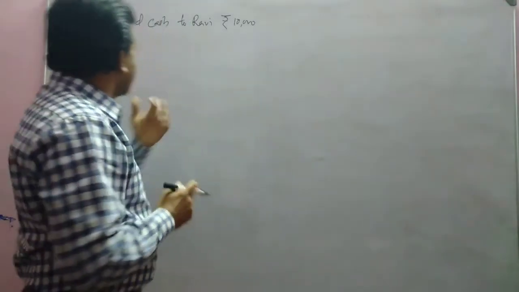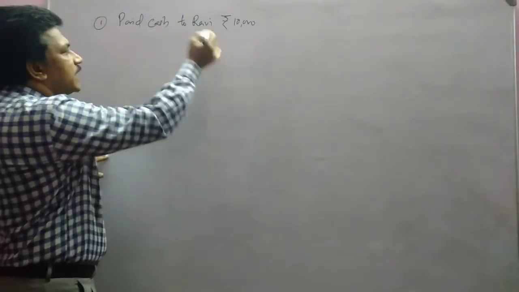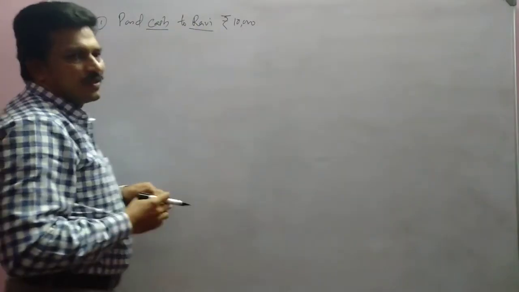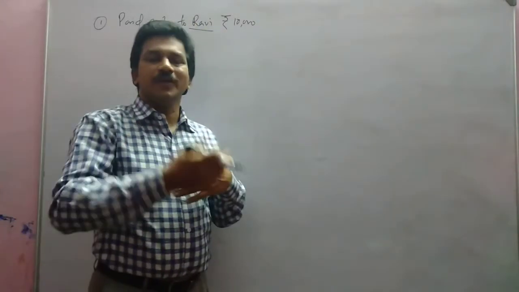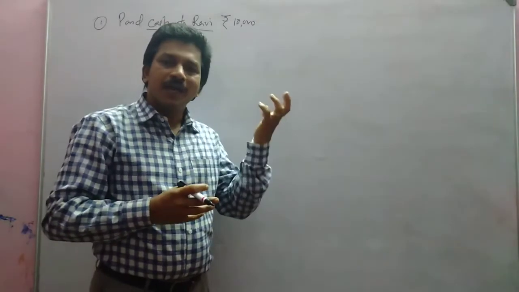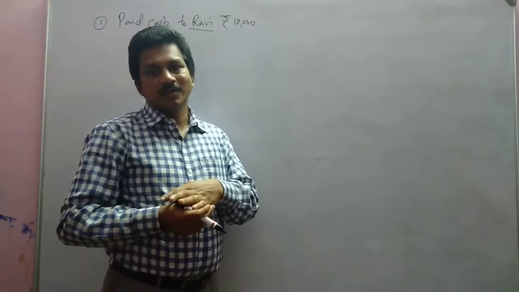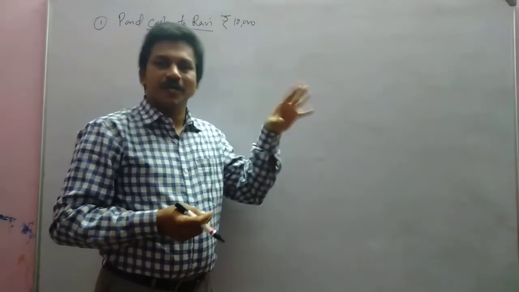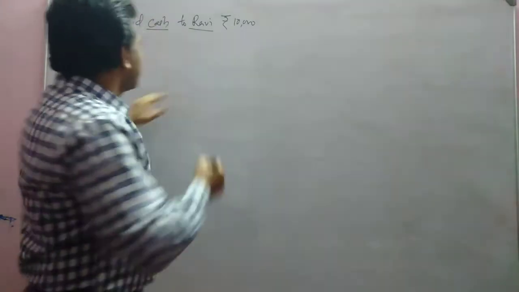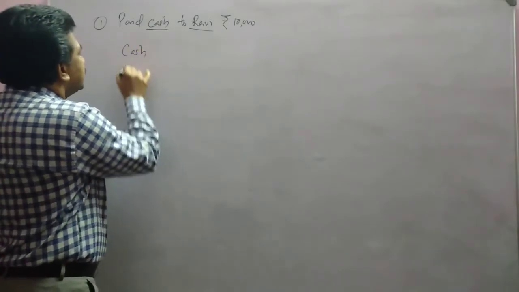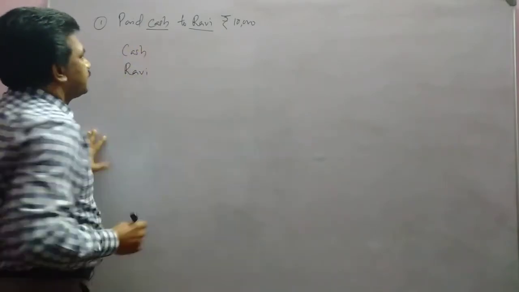Okay. See, which are the aspects here? Paid cash to Ravi. Cash is there, Ravi is there. If we pay cash to Ravi, it means that Ravi may be a liability. We had to pay money to Ravi, isn't it? That is paid now. So both the aspects we can write: cash and Ravi.